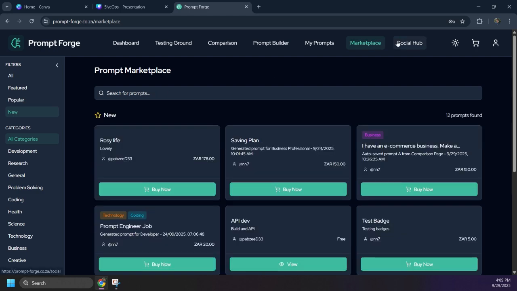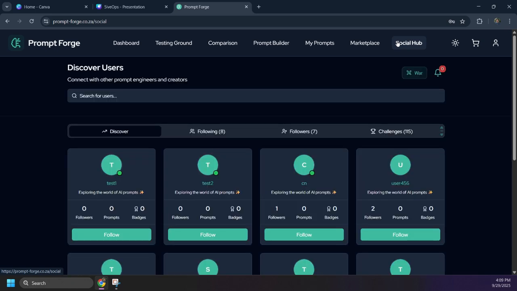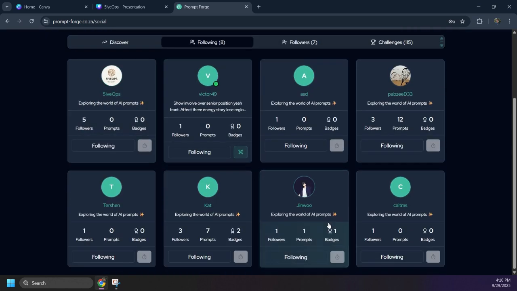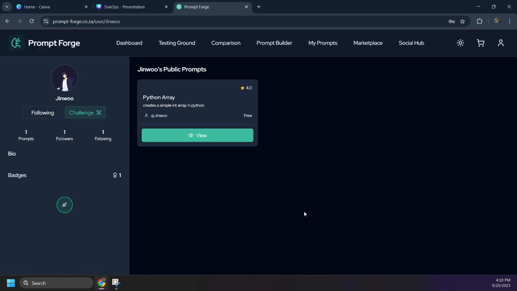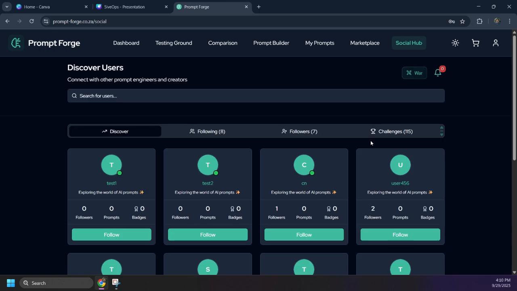Onto our social hub. Social hub is the community aspect of PromptForge, whereby users are able to interact with other users on PromptForge. This sparks a community aspect towards our application, as well as allows users to be more fun and creative. For example, I will view this user's prompts, where I can see that he has one prompt, and I'm also able to view his badges and challenge him from the profile page. But users also have access to our war page.